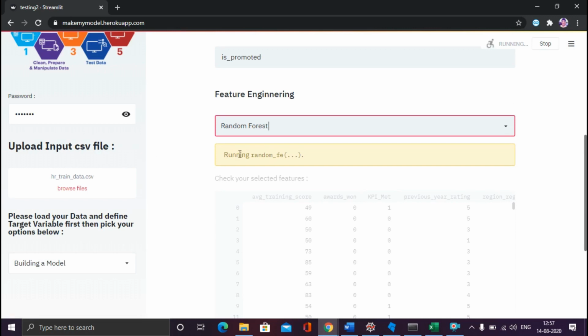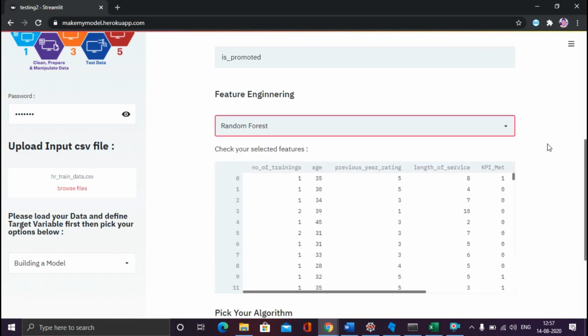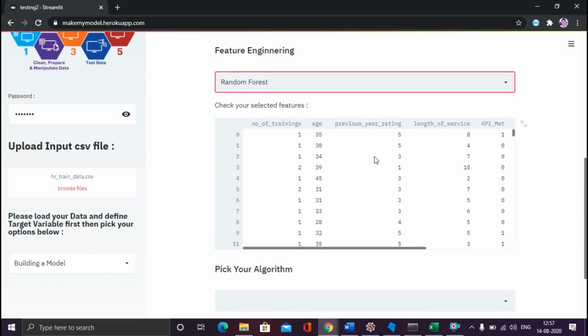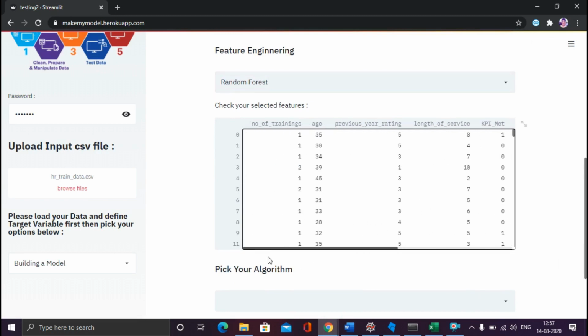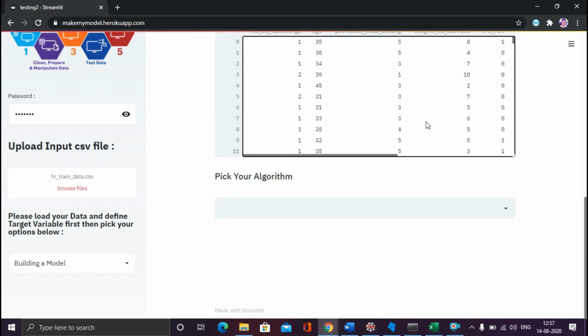So it is running. If it takes some time, it is because I am not doing something else, it is running your functions. So now you get the selected features from this feature engineering, that is random forest. So we got the features on which we are going to build our machine learning models.